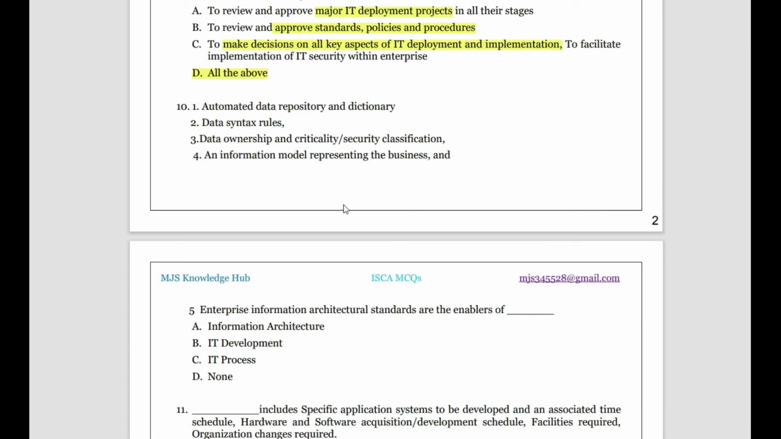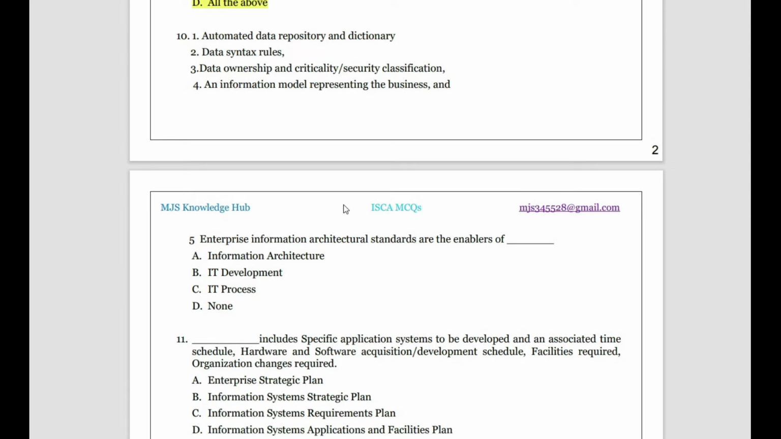Then automated data repository dictionary, data syntax rules, data ownership and criticality, security classification, and information model representing the business, enterprise information architecture standards are the enablers of what? So these all come under which part? So see, when you're studying, if you study only the practice manual, I think it is not going to help.